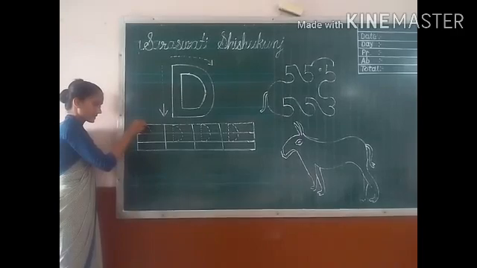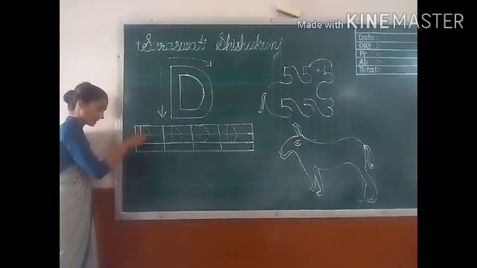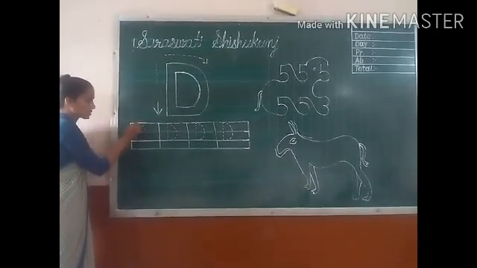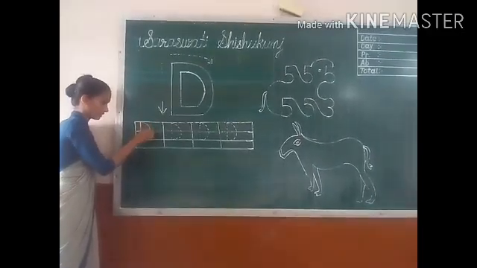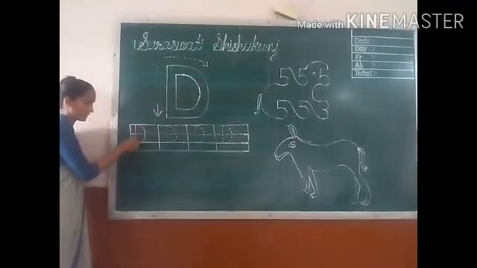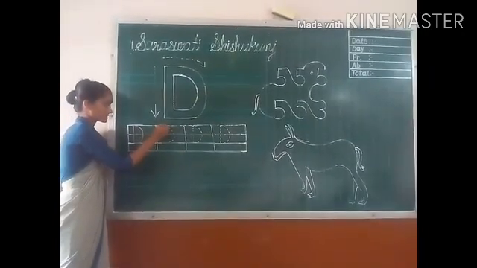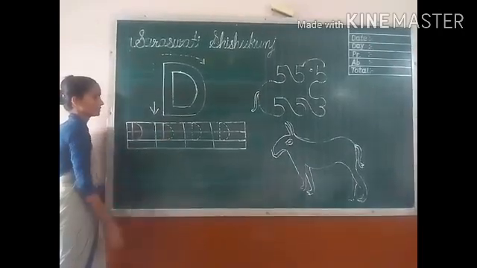Join the dots from up to down and make a standing line in 3 lines. Then join these dots and make a curve in 3 lines only. Again, join these dots, make a standing line from up to down.